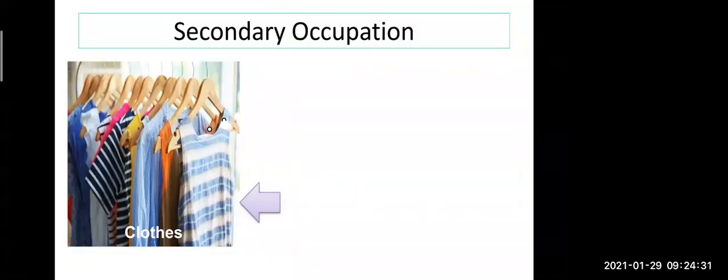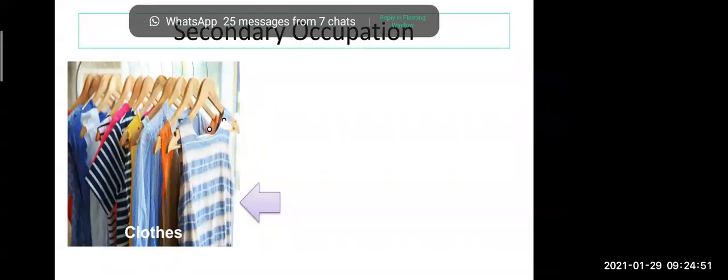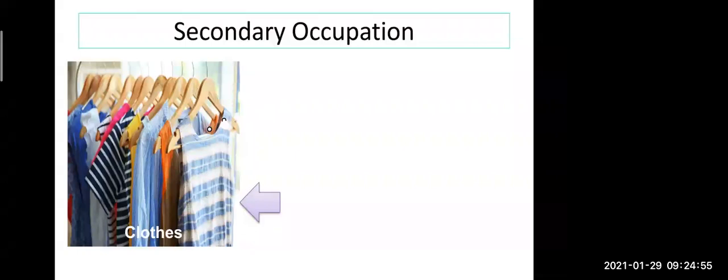Yes. Very good. Now we are going to move towards the secondary occupation. Now what can you see in the picture? Clothes. That is clothes. Now can anyone tell me from where the clothes are made? कपड़ा कैसे बनता है? Any procedure you know? Cotton. The clothes are made from the cotton.